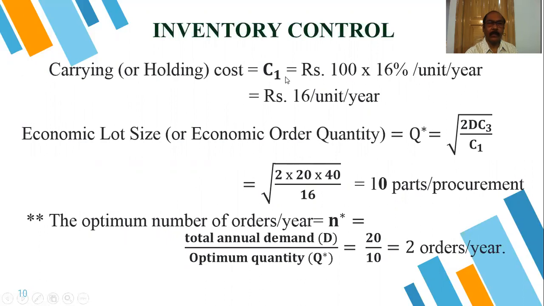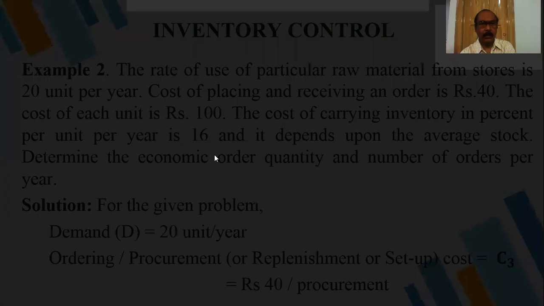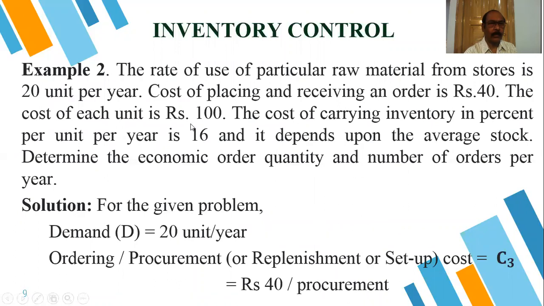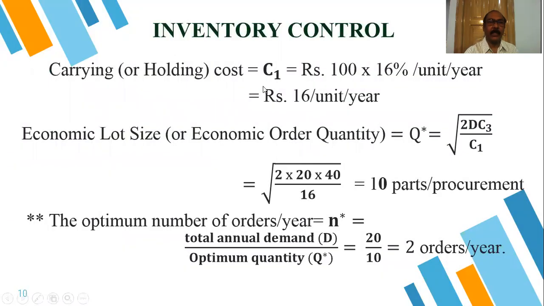Carrying or the holding cost is 16 percent. That's why it is not 16 per item, it is 16% of the item cost. The item cost is 100, so 16% of 100 is 16, so it becomes basically 16 rupees. So carrying or holding cost C1 is equal to rupees 100 into 16% per unit per year, which is equal to rupees 16 per unit per year.